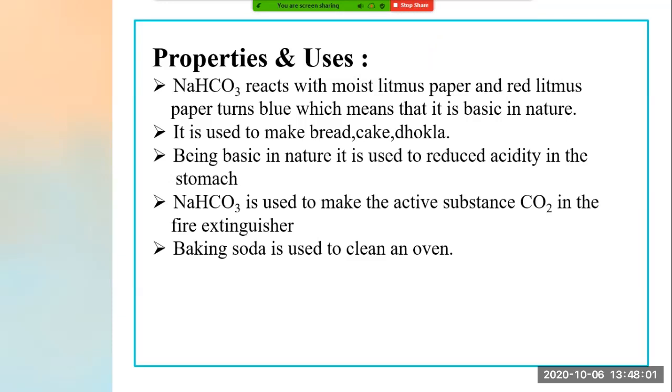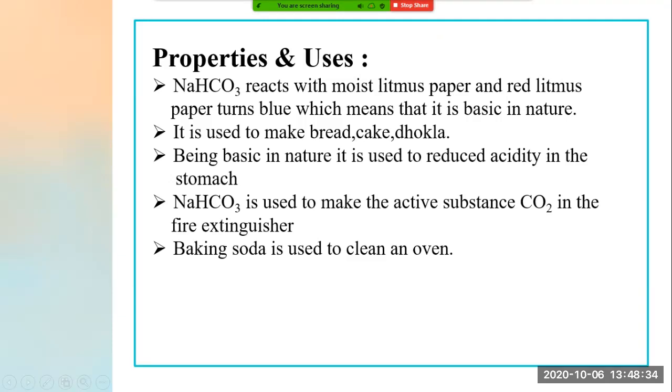When I take red litmus paper and touch a substance, and it turns blue, we term that substance basic in nature, right? So from the litmus paper indicator, we found that this baking soda is basic in nature, means it is a base.